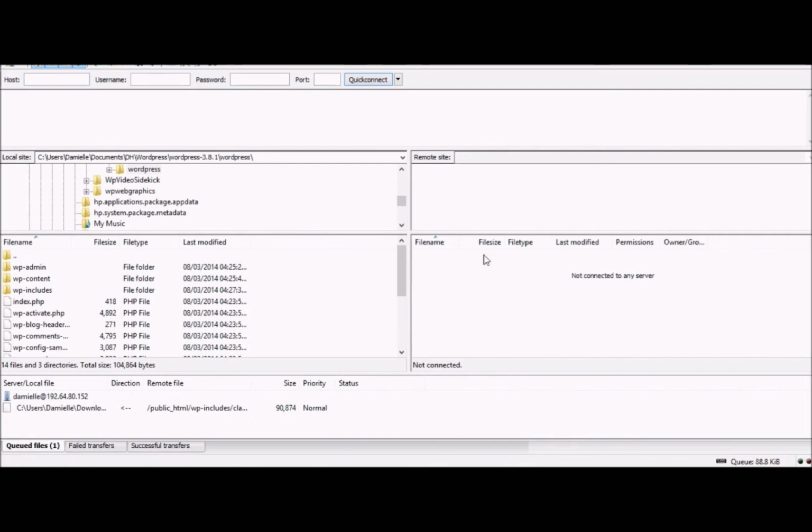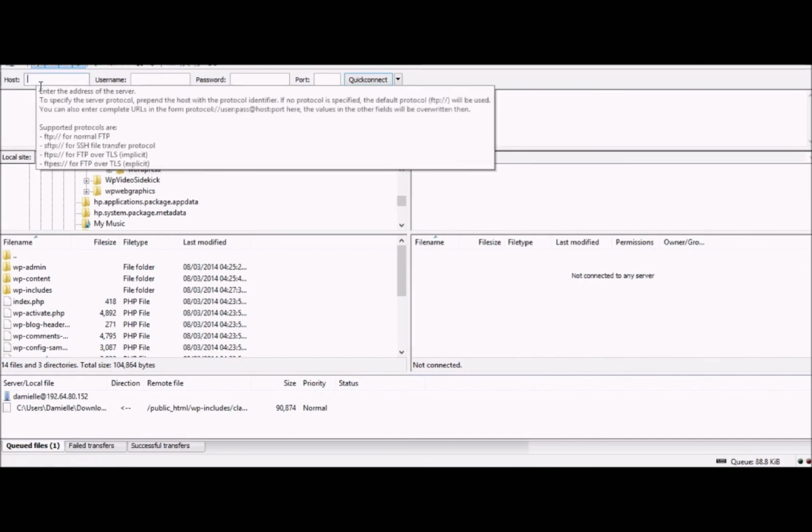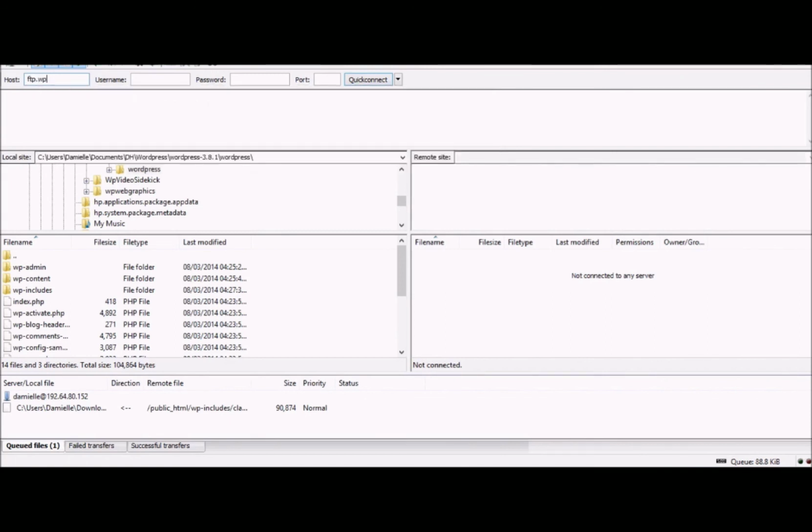tutorial on how to connect using FileZilla. At the very top here, you will have host, and what you put here is FTP dot your site name. In this case I'm using WP video site click.com. So that's FTP, not www dot or HTTP. So it's FTP your site name.com, and then the username in most cases will be the same username you use to log into cPanel. So that's the username and password for cPanel, and the port you don't have to put it.